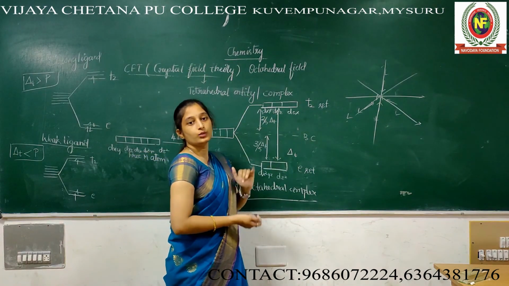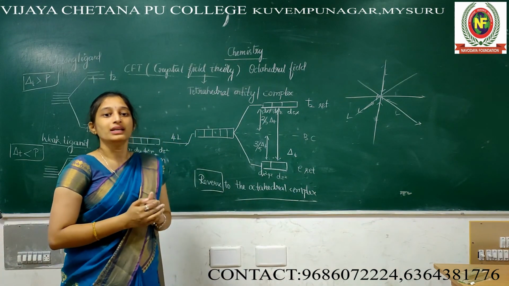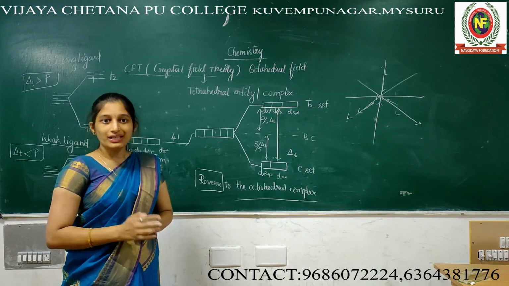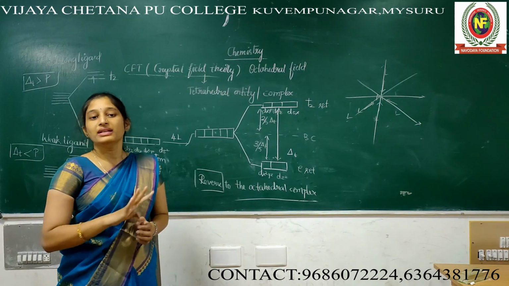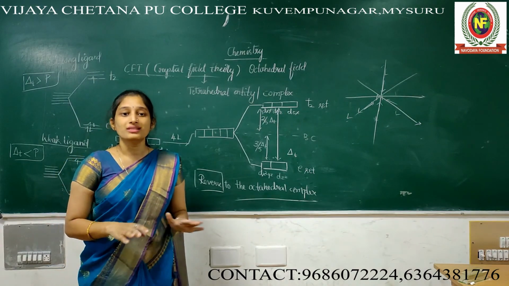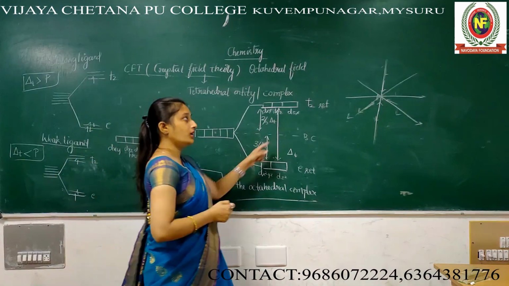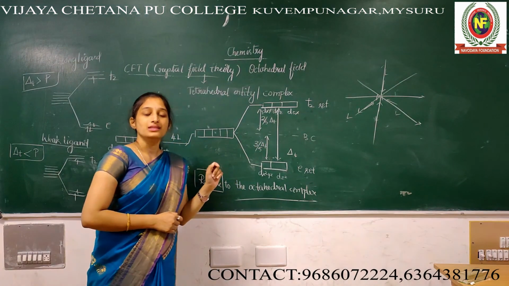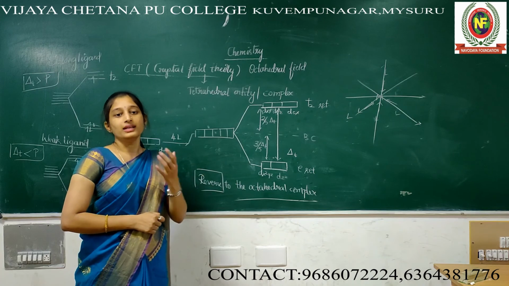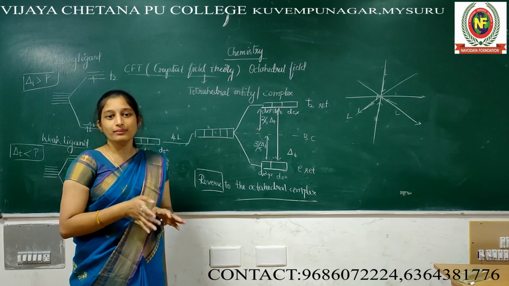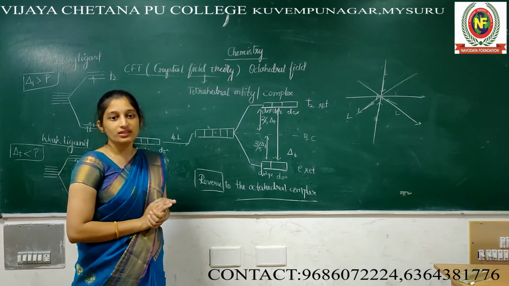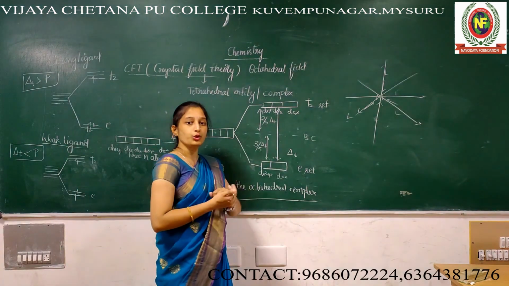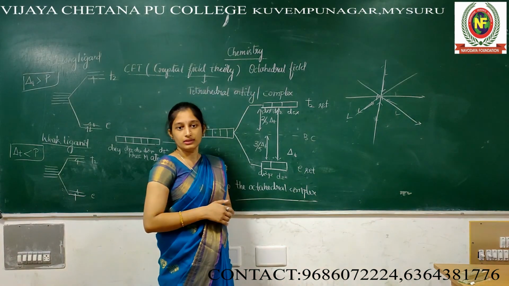T2g, Eg. Why am I using the letter g? Because it's a highly symmetric octahedral. But in tetrahedral, 4 ligands are there and it's not symmetric. That's why I am not using g. G means gerade. In higher studies you will come to know gerade means symmetry. In order to mention that, we use it. That's it. This one is E, this one is T2. It's too simple.